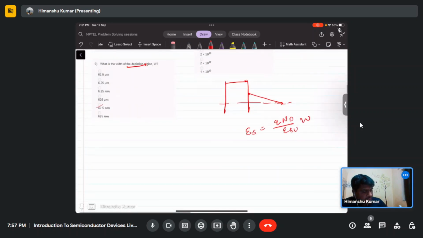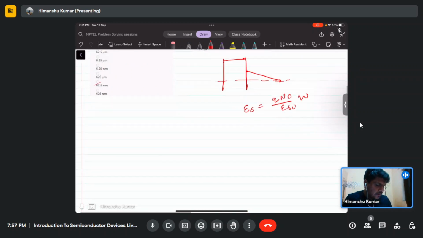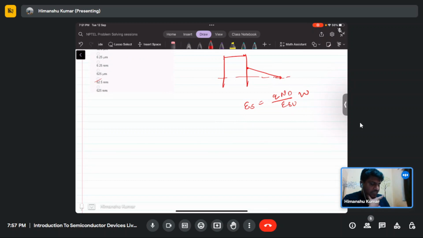We can put this in and find the surface potential from it. If the field is this, then the surface potential will be half of q Nd by epsilon si times W.